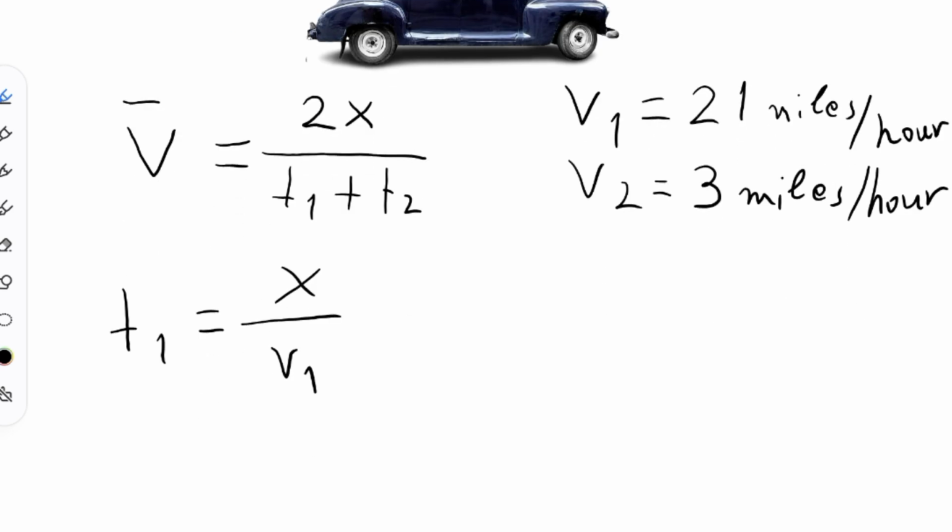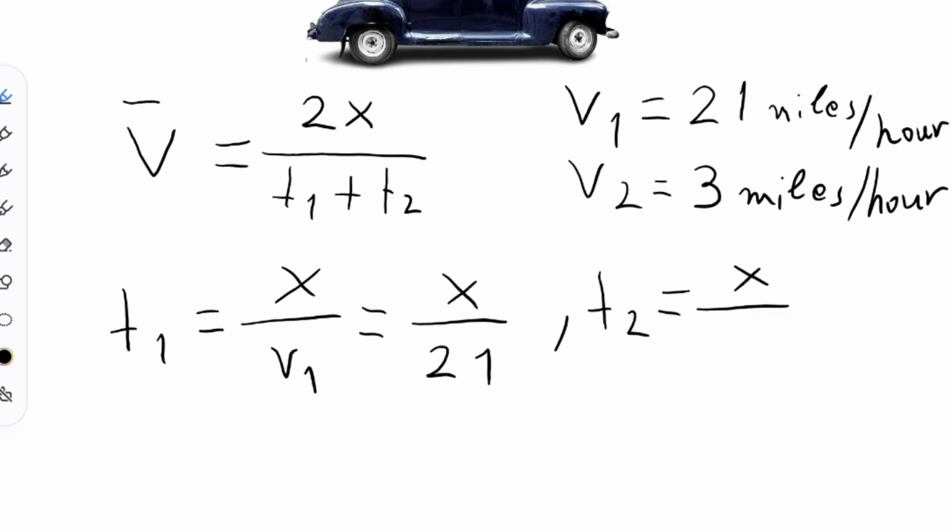So we know the velocities for the 2 trips, and now we can find T1 by substituting V1, which is 21, so T1 is x over 21. T2, the time needed for the way back trip, is equal to x over V2, which is equal to x over 3.